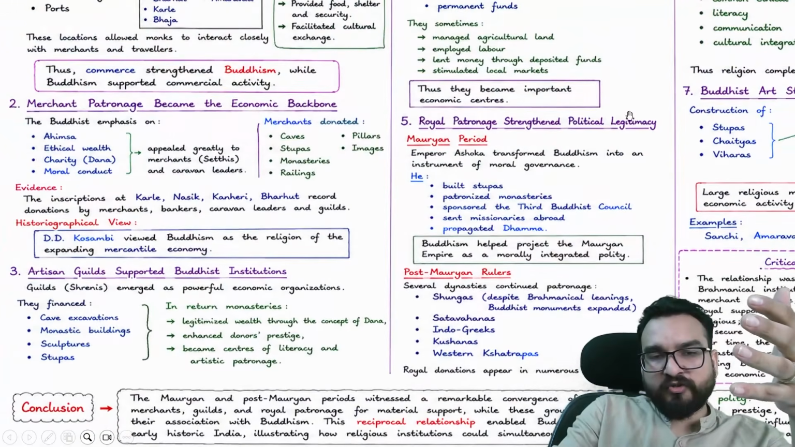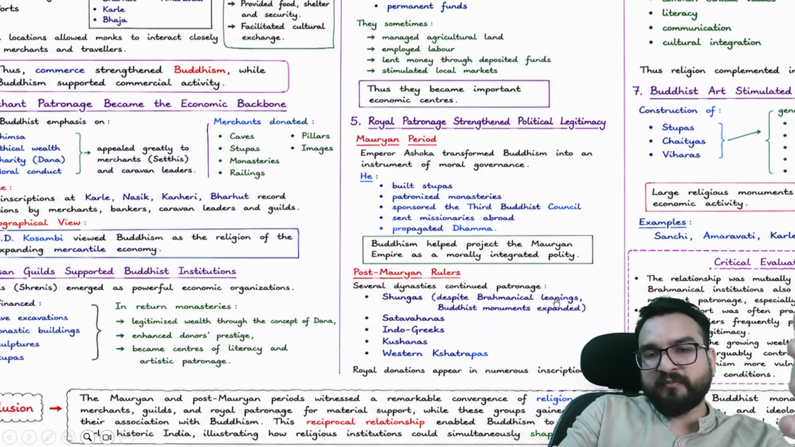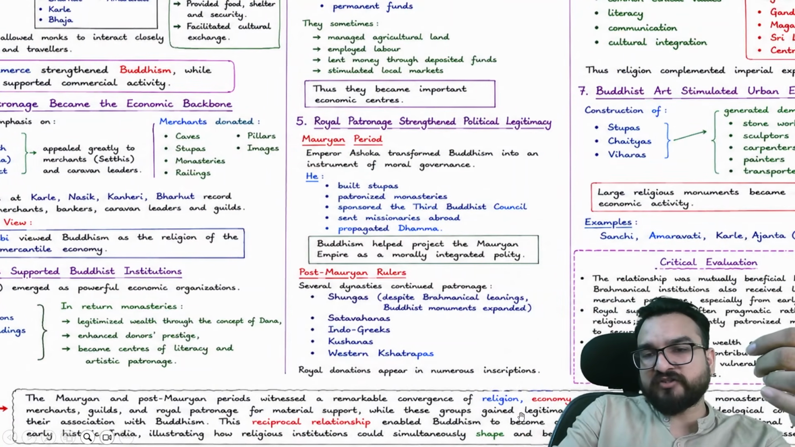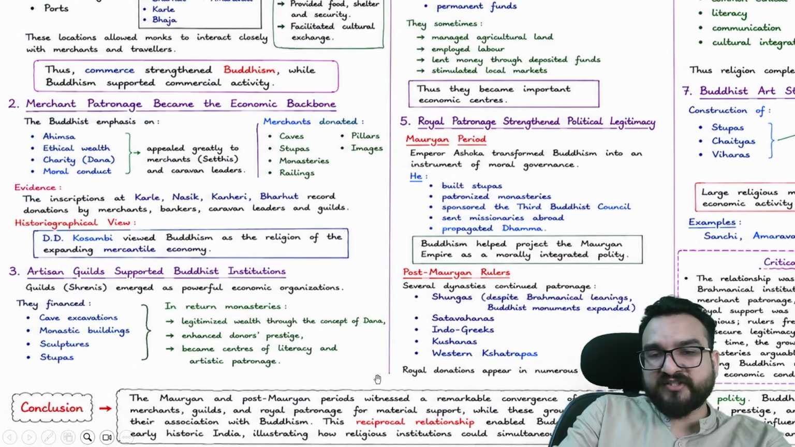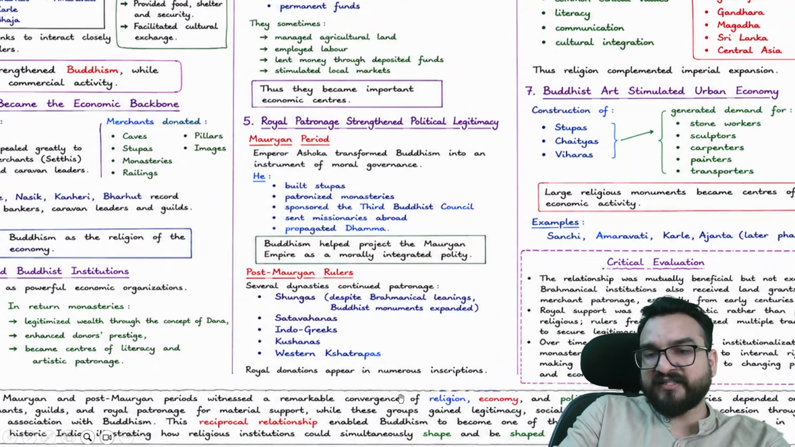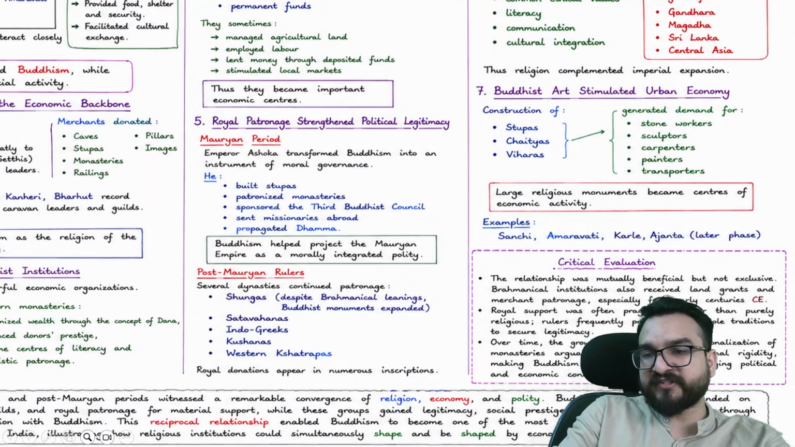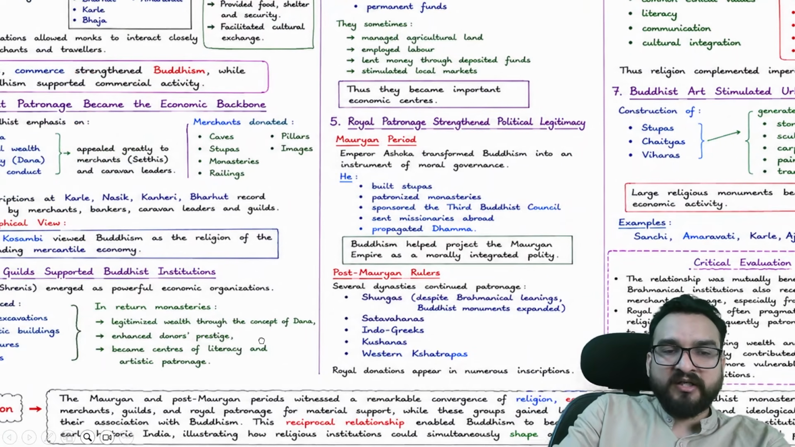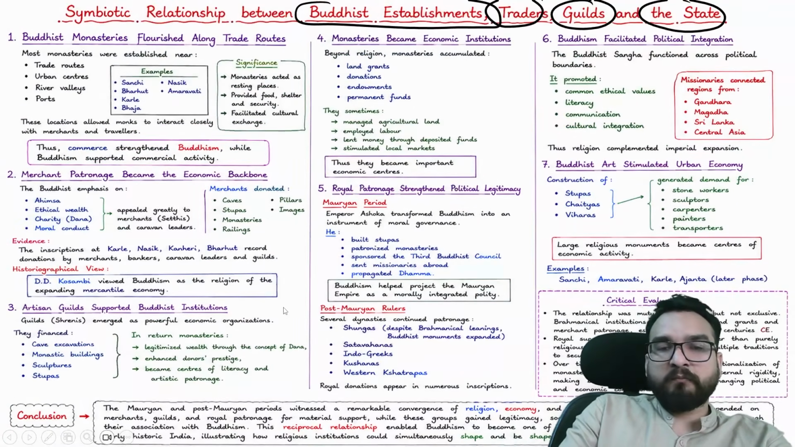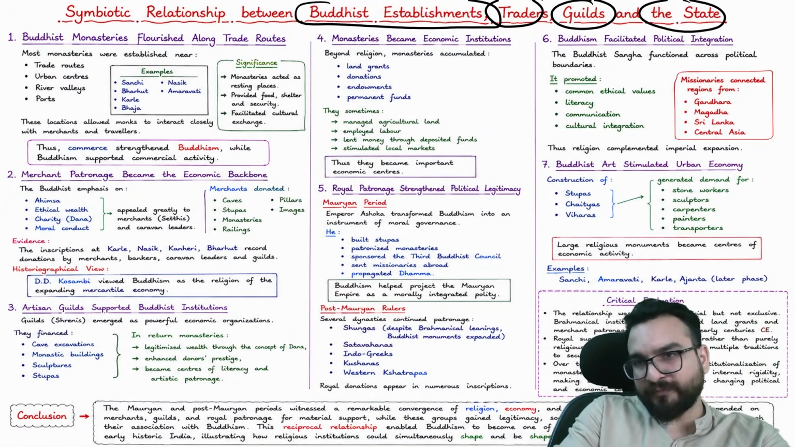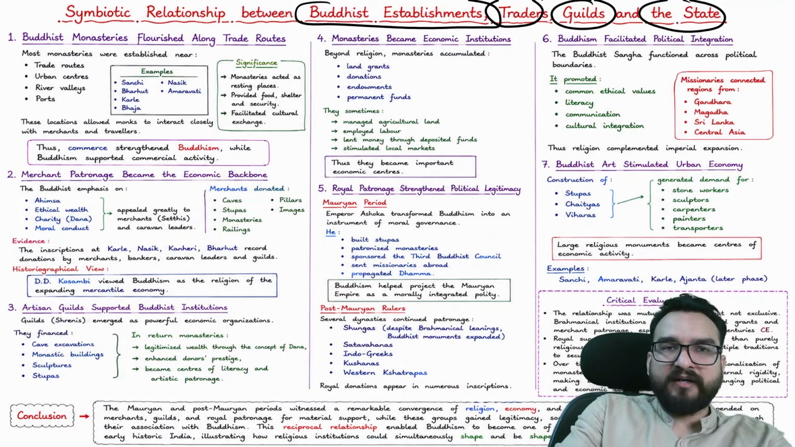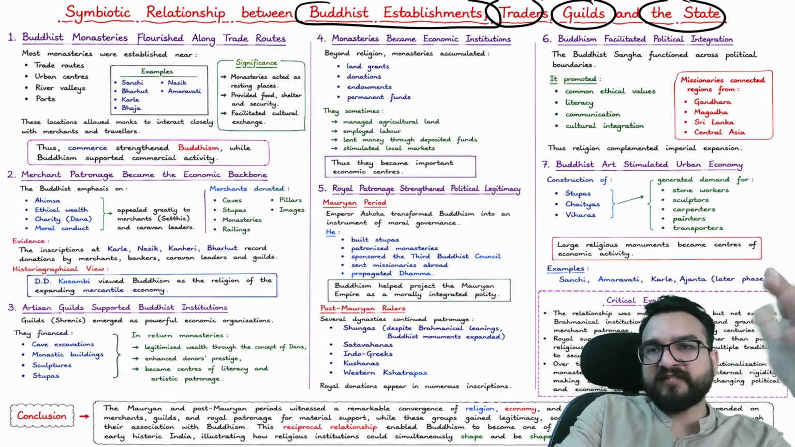So one conclusion: the period witnessed a remarkable convergence of religion, economy, and polity. Buddhist monasteries depended on merchants for material support, while these groups gained legitimacy, social prestige, and ideological cohesion through their association with Buddhism. So this is a reciprocal, symbiotic relationship. They have asked questions on this interconnectedness two to three times, guys.